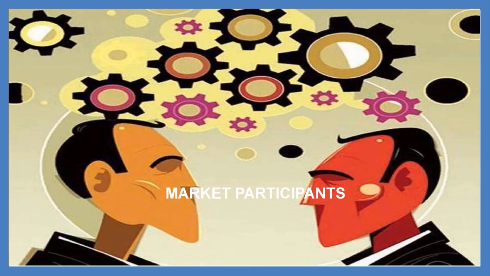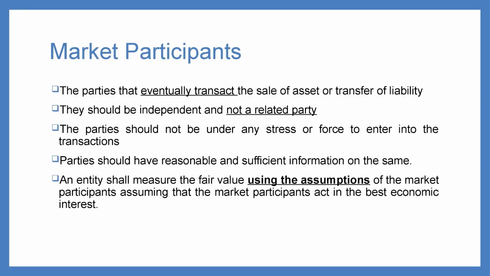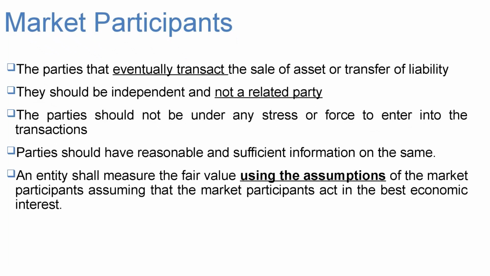The third is a very, very important component, which has brains to analyze. So, it's us, the market participants. Market participants are the people or parties who transact the sale of an asset or transfer of a liability. The market participants should be independent and not related parties. So what if they are related parties? The price should be at arm's length.